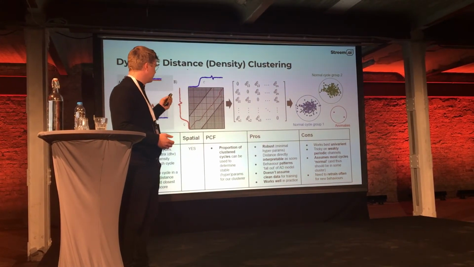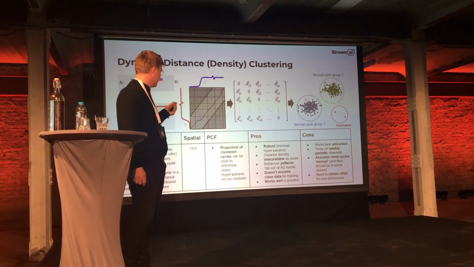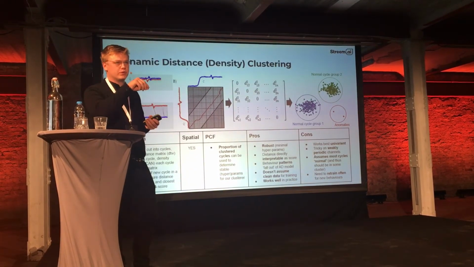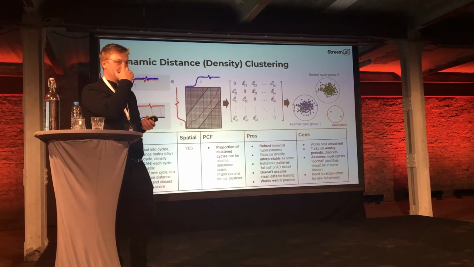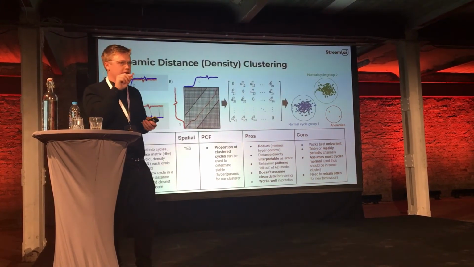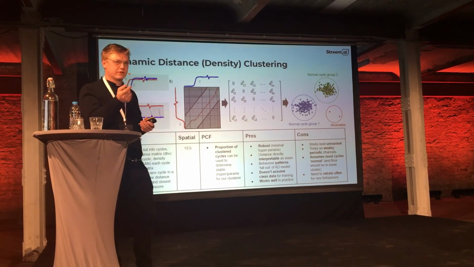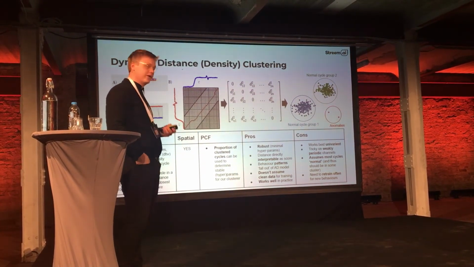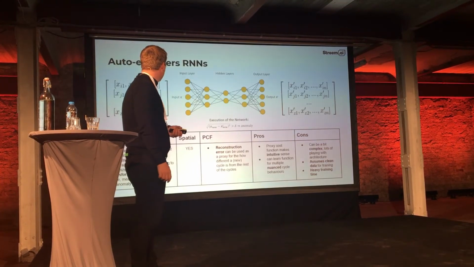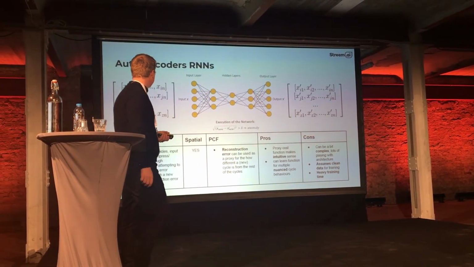But the cool thing to note here is that we use the proportion of clustered cycles as a proxy cost function just to tune the clustering part of the model. That means we constrain some of the potentially perverse outcomes by only updating those data parameters to do with clustering. So this is a good example of how you can use PCS to improve anomaly detection models.